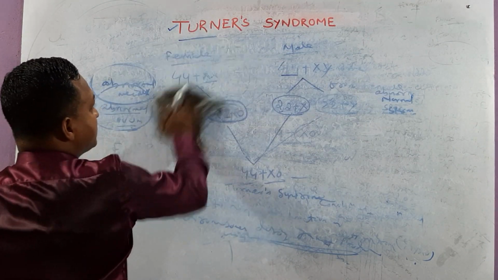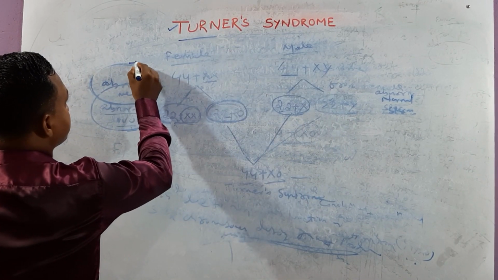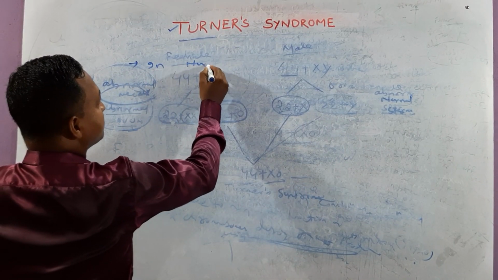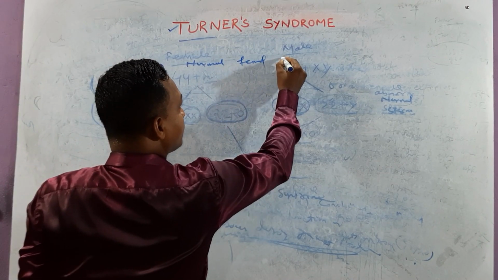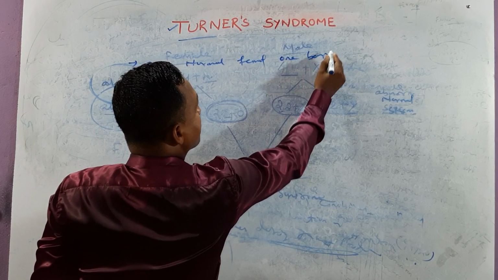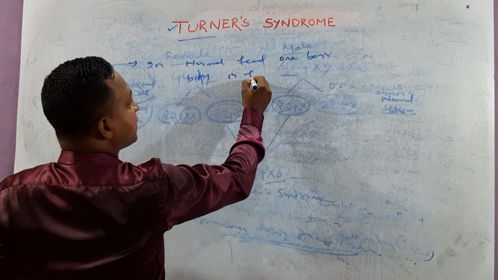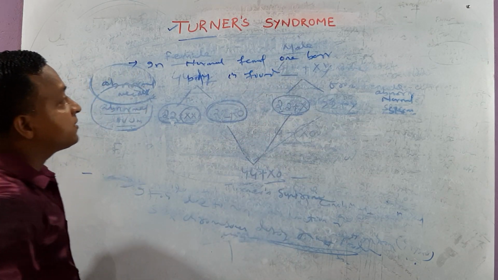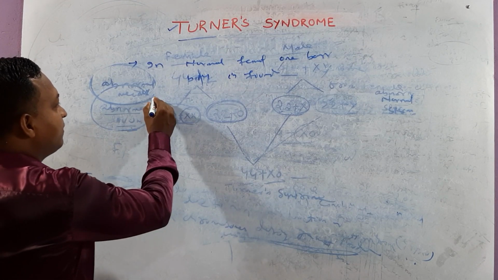What are the next points? In case of normal female, one Barr body is found. Do you know Barr body?